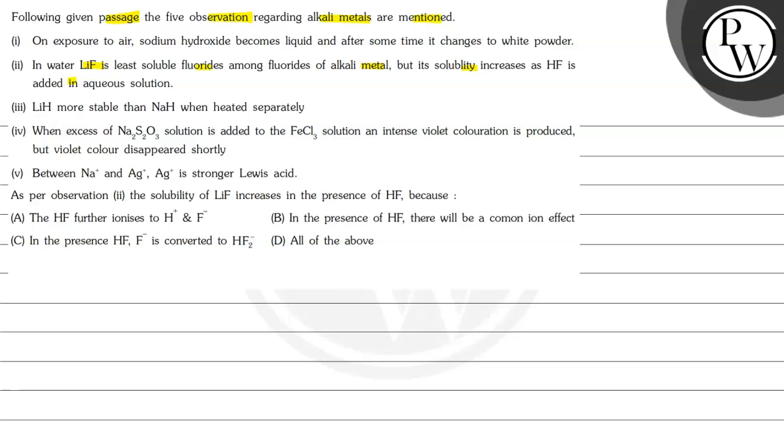When excess of Na2S2O3 solution is added to the FeCl3 solution, an intense violet coloration is produced, but the violet color disappeared shortly. Between Na+ and Ag+, Ag+ is the stronger Lewis acid.